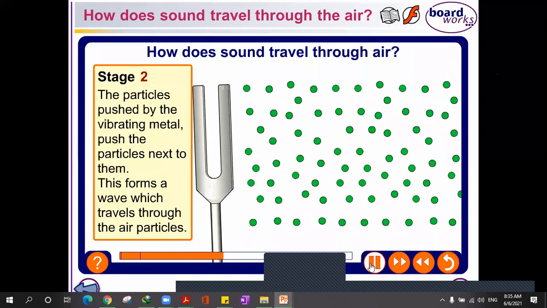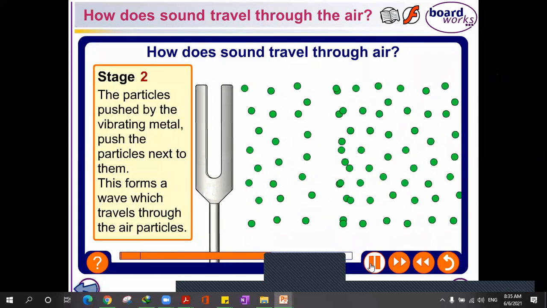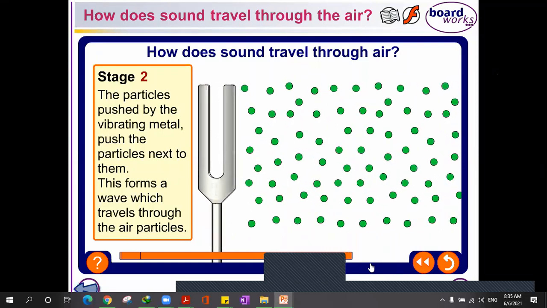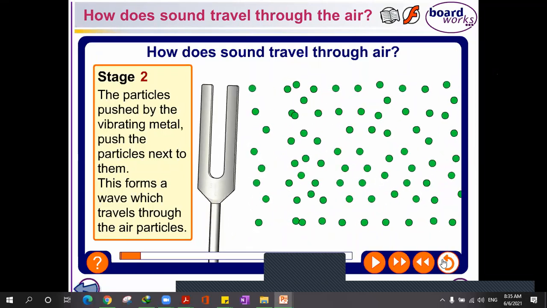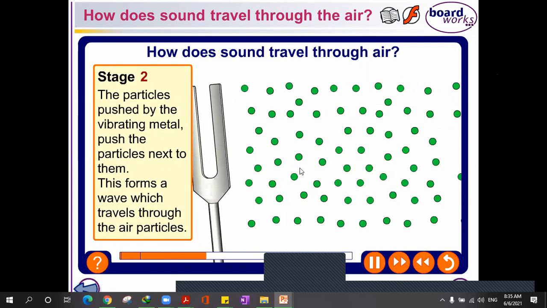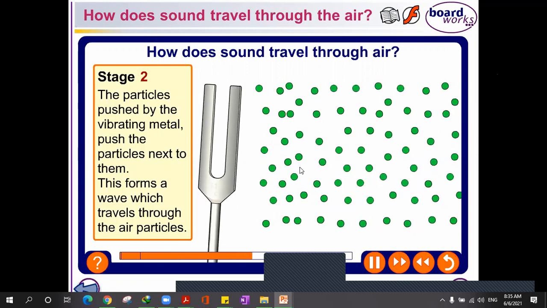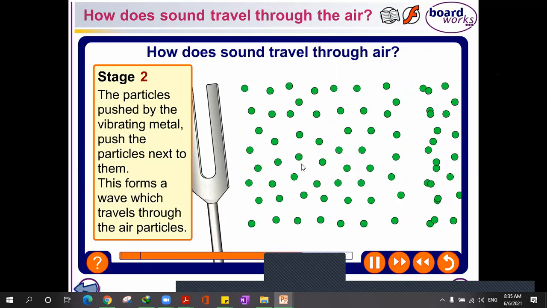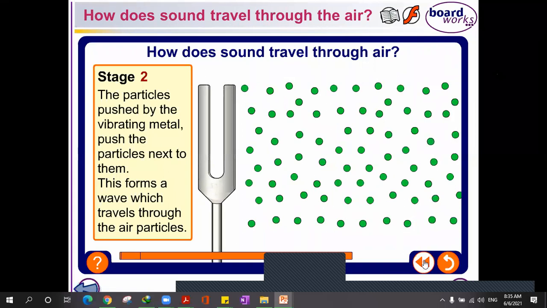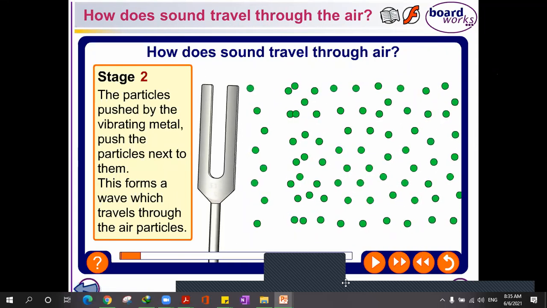Okay, so now see what's going on? It's as if the particles are hitting each other and getting back to their position, right? Let me get it back again. Watch. All the particles hit each other first and then get back to their position. They do not move away. Can you see that? Miss, is that vibration or no? Yes, that's a vibration.